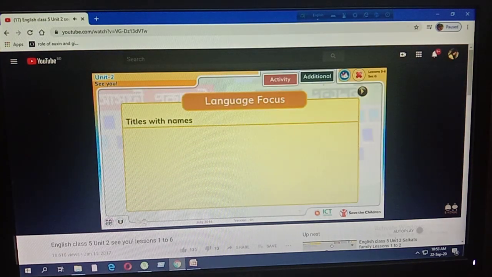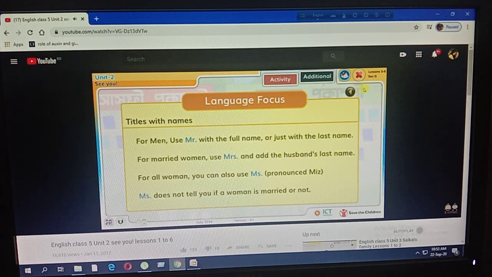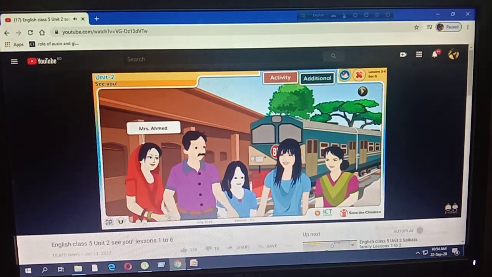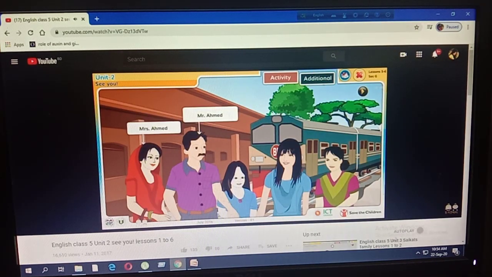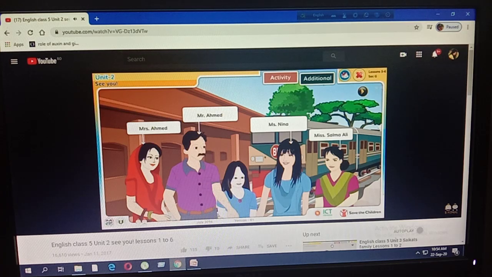Language focus. Titles with names. For men, use Mr. with the full name or just with the last name. For married women, use Mrs. and add the husband's last name. For all women, you can also use Ms., pronounced Miss. Ms. does not tell you if a woman is married or not. Mrs. Ahmed, Mr. Ahmed, Ms. Nina, Miss Salma Ali.